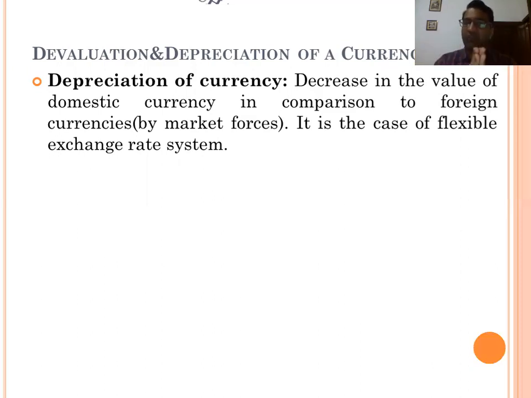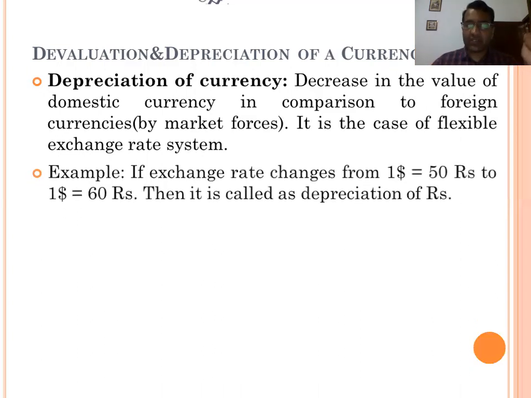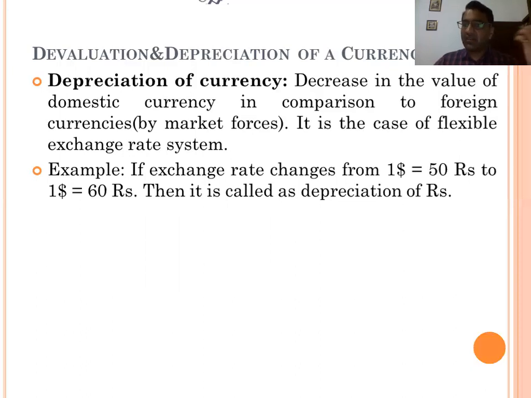It is the case of a flexible exchange rate system only, because by market forces the value of the domestic currency sometimes decreases. That is called depreciation of the currency compared to another country's currency. For example, if the exchange rate is $1 equal to 50 rupees, first we are paying 50 rupees to purchase $1.